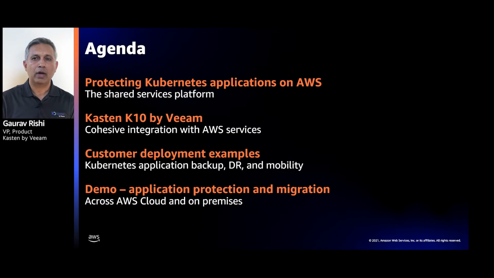Let me run through a quick agenda that we're going to have as a part of this presentation. I'm going to talk about how we protect Kubernetes applications on AWS. We'll introduce the concept of the shared services platform. And then I'm going to dive in and talk about Kasten K10 by Veeam and how we are deeply integrated with AWS services so you can indeed back up those applications and mobilize them.